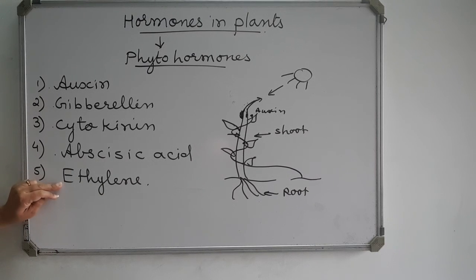Ethylene, last one is ethylene. Ethylene is not there in the textbook, but yet we will discuss this. Ethylene is a hormone which helps in the ripening of the fruits. Ripening means, you know, that when a fruit is small, it is raw. We can say that it is kacha aam, like kacha mango. That kacha mango is raw in taste, or it is sour in taste. But when ethylene is secreted inside it, it will become ripened and it will become sweet in taste. So this is the effect of ethylene. These are the plant hormones or phytohormones which help in control and coordination in the plants.